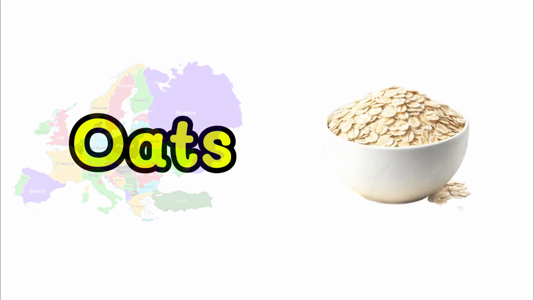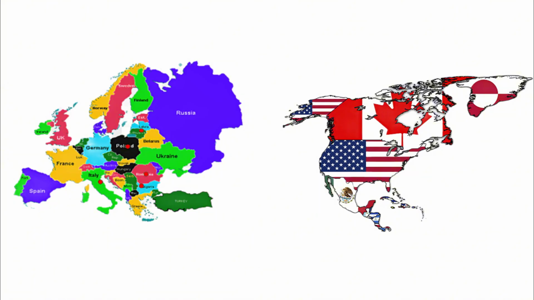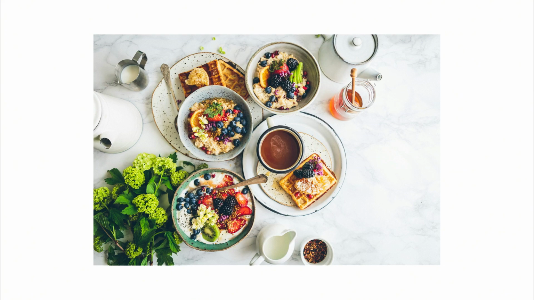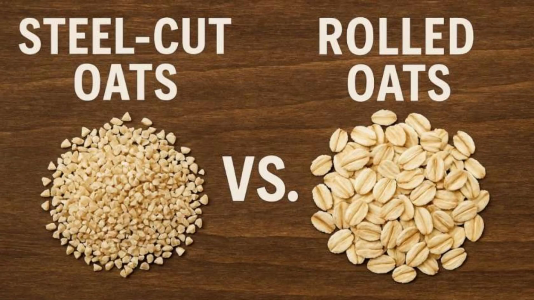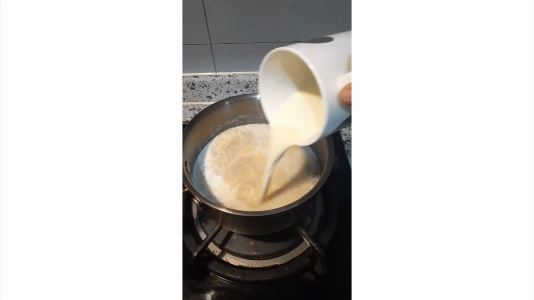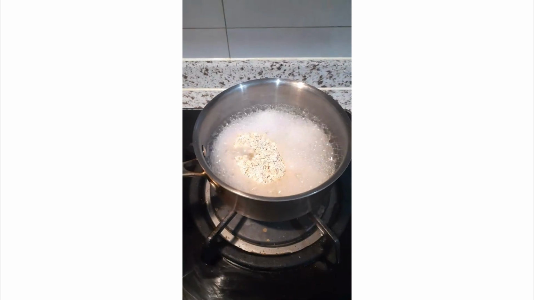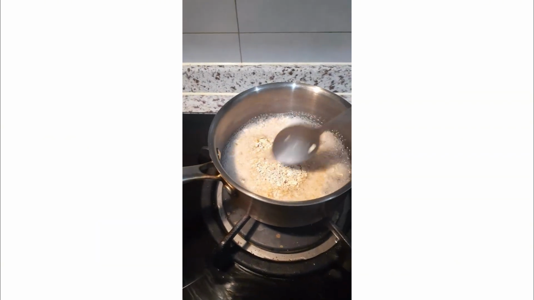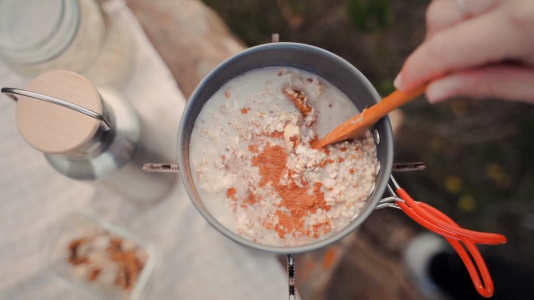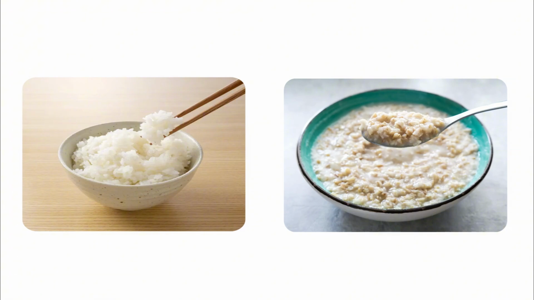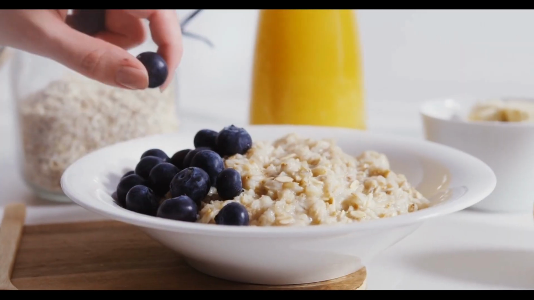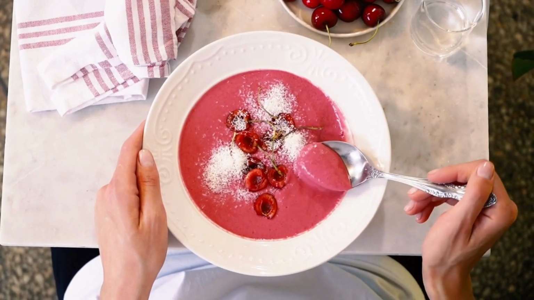Next is oats. Oats are especially popular in Europe and North America, often eaten as part of breakfast. They are usually processed into rolled or steel-cut forms before cooking. Oats are most commonly prepared by boiling them in water or milk. As they cook, they absorb liquid and become soft and creamy. This creates a thick texture known as porridge. Unlike rice, which stays separate, oats tend to stick together. Their flavor is mild but slightly nutty. Because of this, oats are often combined with fruits, honey, or nuts.